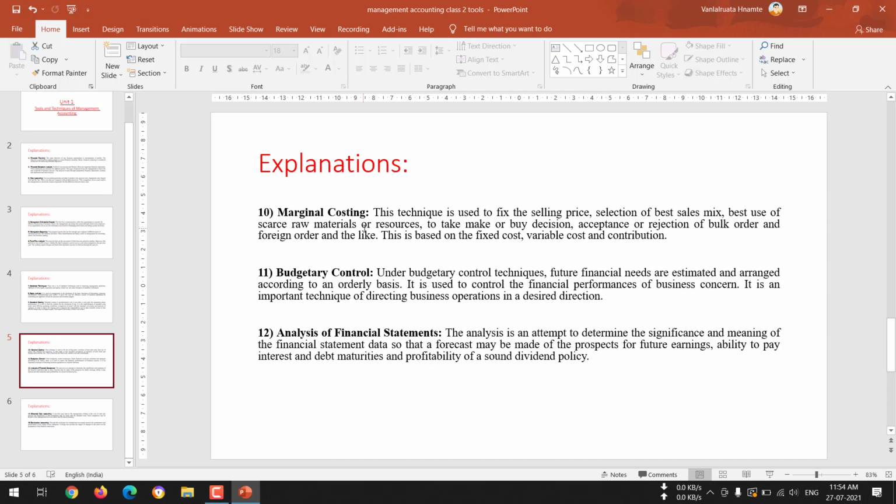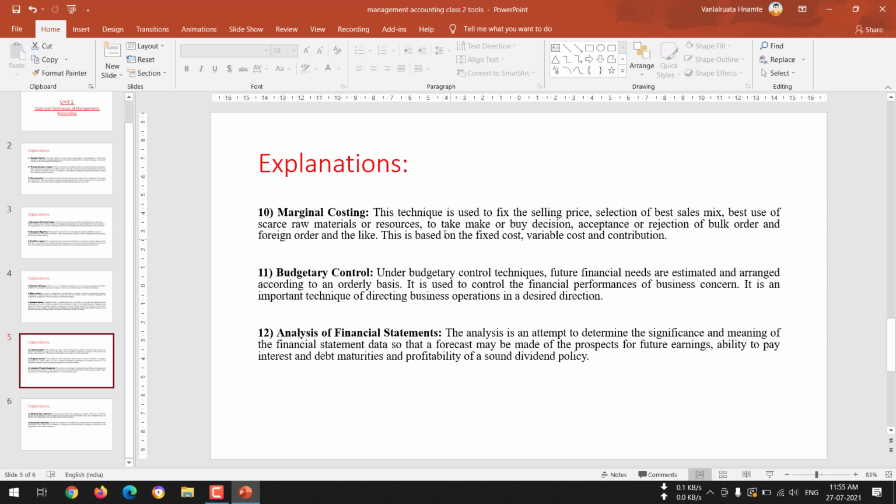Also there should not be any bulk purchase of raw materials which can lead to unnecessary stock of materials which will be just wasted in the future. So marginal costing helps to show the organization that the raw materials or the resources available in the center, even if they are scarce, should be properly utilized. It should be utilized to the maximum. There should not be any wastage, or any excess of those materials.